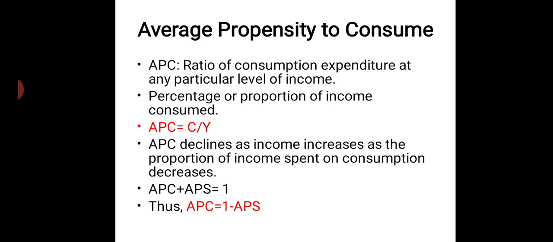Average propensity to consume shows the ratio of expenditure or consumption at different levels of income. One thing has to be very clear: we are not talking about absolute consumption. We are talking about the change in the way we spend on consumption when we increase the income. When there is an increase in income, usually in the initial stage we spend our total income. After a particular point, we reduce that spending level and a part of it will be saved. The whole income will not be spent. That is what APC is.